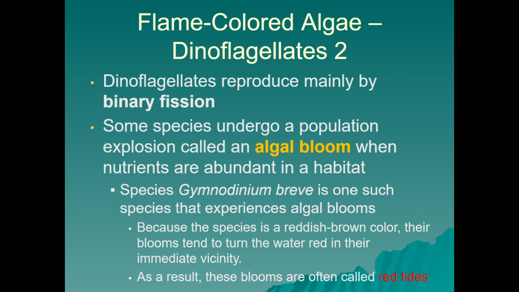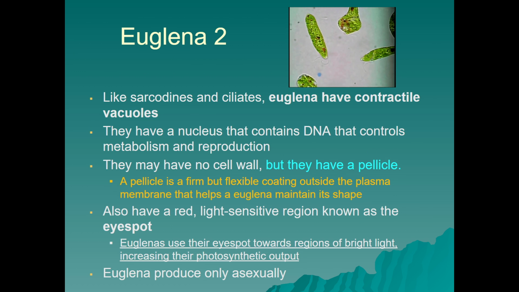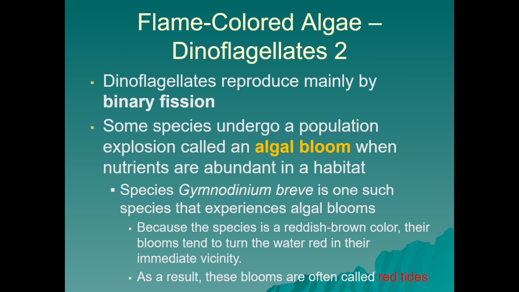Dinoflagellates reproduce mainly by binary fission, just like if we go back and look at euglena, and euglena only reproduce asexually. Dinoflagellates also reproduce by asexual binary fission. We do see that sometimes, thanks to things like nutrient runoff in the Gulf of Mexico, we have algal blooms. Essentially, many dinoflagellates being created.